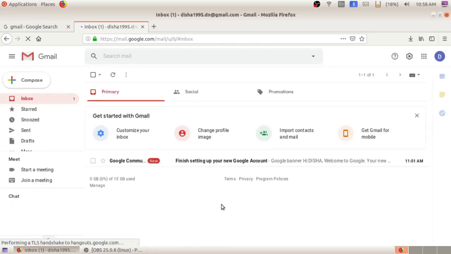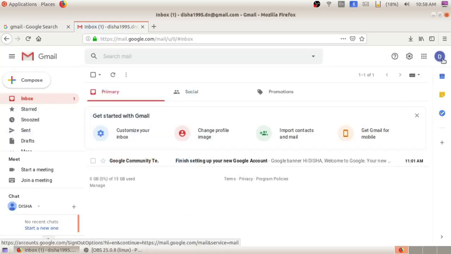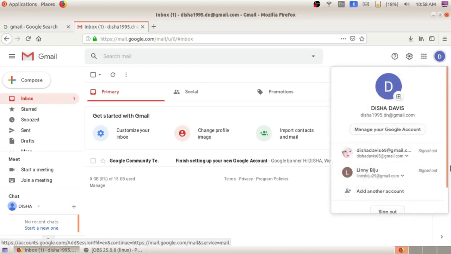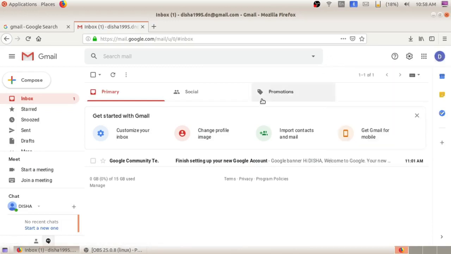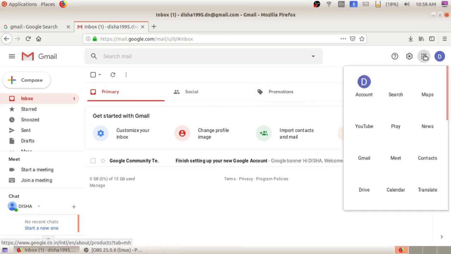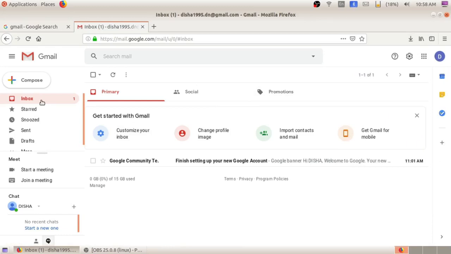So this is my newly created email account. Here we can see the option to sign out. Click on this place. Then in this we can see the Google apps. On the left side we can see so many options. The first one is the compose option. By clicking on the compose button, we can send new emails to another person.